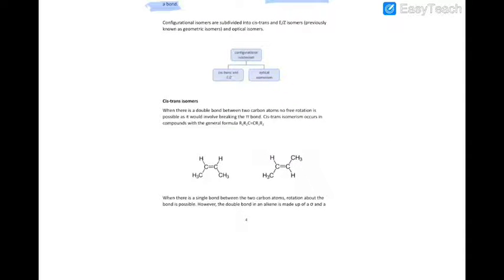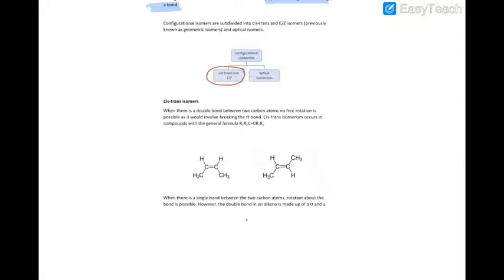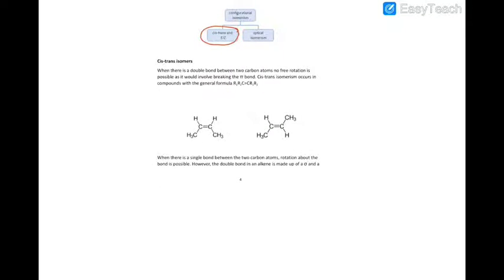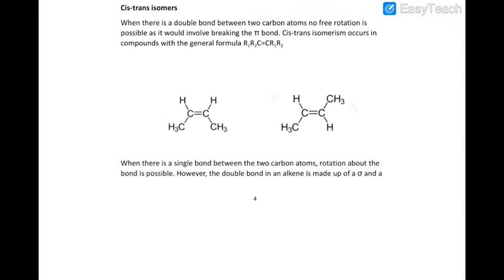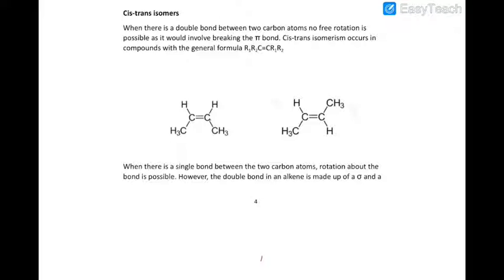There's two types of isomers. There's Cis Trans isomers, and then optical isomerism. Let's see the Cis Trans-Isomers. So whenever there is a double bond between two carbons, rotation is not possible around a double bond. A single bond allows rotation, but a double bond does not allow rotation.